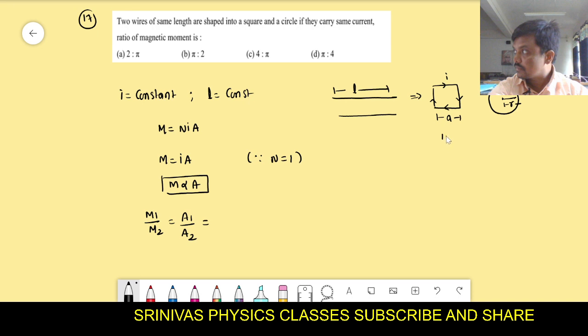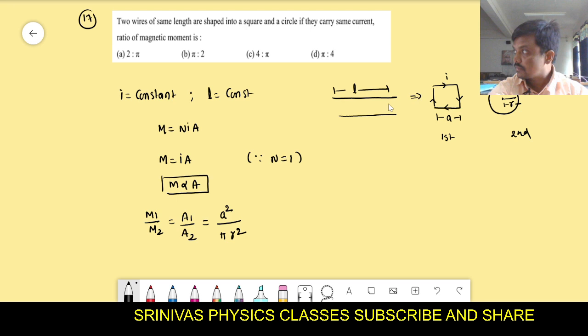The first one is the square and the second one is the circle. That means the first one's area is a square area, that is a square. The second one is the circle area. Circle area is pi r square. Then we have to find out the a and r. In the question they did not give the a and r.